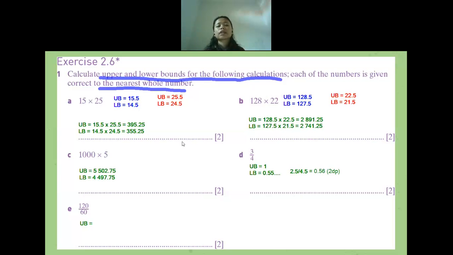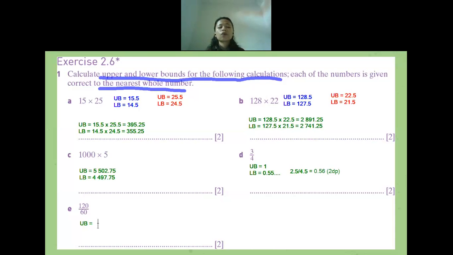So today I decided to discuss it with you. But if you do not have the willingness to join the discussion, it will be useless if I discuss the homework with you. So please, if you have any difficulties, please ask, do not stay quiet. And please try to keep your camera on. It is a school rule that you have to keep your camera on during the online class. So far, from question 1 until letter D, is there anyone having difficulties or still getting confused? No. If no one has difficulties, I'll continue to question 1E.